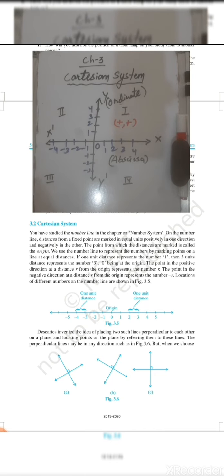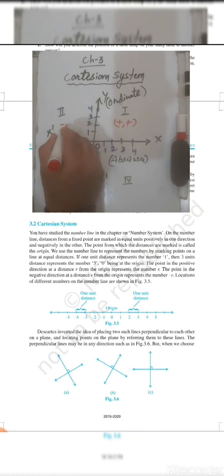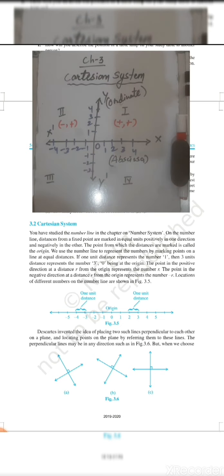In the second quadrant, x is minus and y is plus, so the sign convention is minus plus. For the third quadrant, x is minus and y is also minus. The fourth quadrant, x is positive and y is negative. So this is the sign convention of each quadrant.